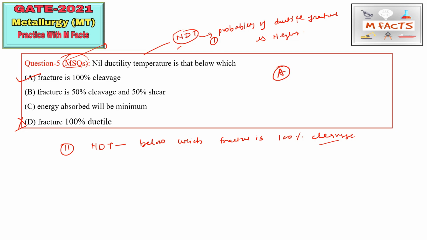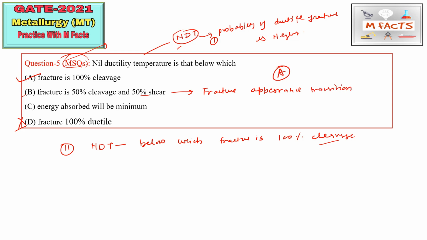And what about option B? B says fracture is 50% cleavage and 50% shear. This is the case of fracture appearance, and this temperature is known as the fracture appearance transition temperature, or FATT.